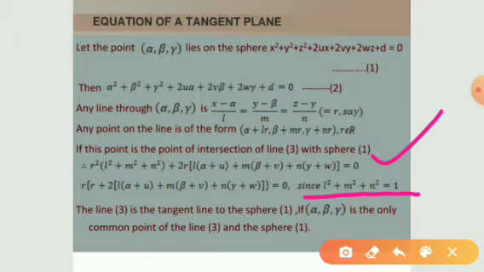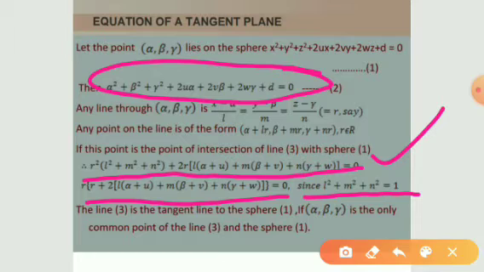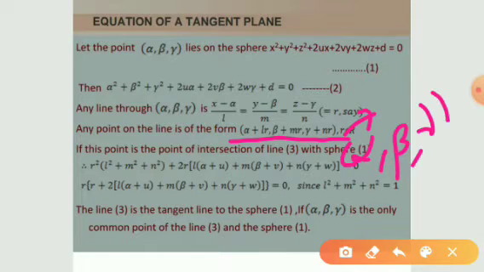Using this value and using this as 0, we will get this equation. So finally we will get this equation. Since that line is a tangent line, the only common point is alpha, beta, gamma.